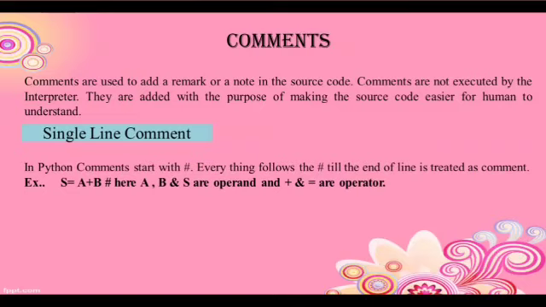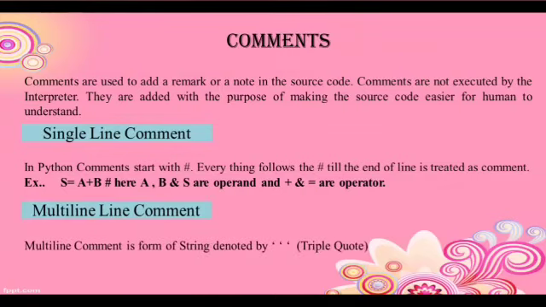A single line comment starts with a hash. Everything that follows the hash till the end of the line is treated as a comment. For example, we have written a equal to a plus b statement, but the question arises, what are a, b and s? Similarly, what is plus and equal to? So we write a small description regarding this expression.